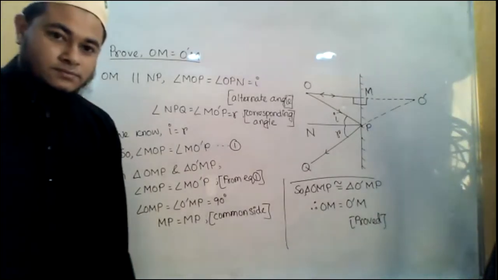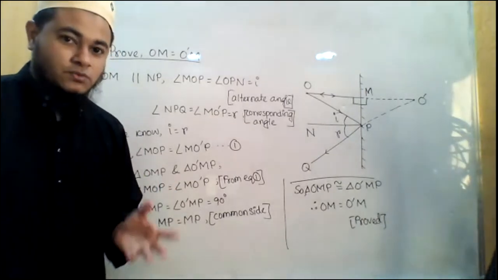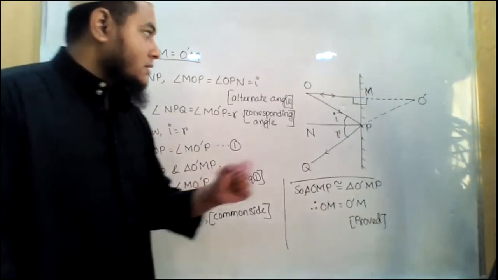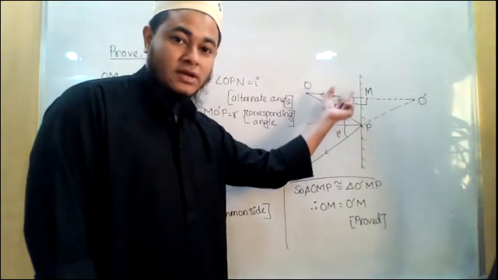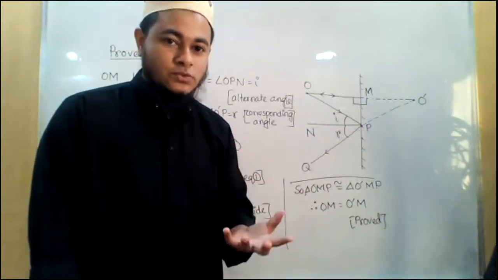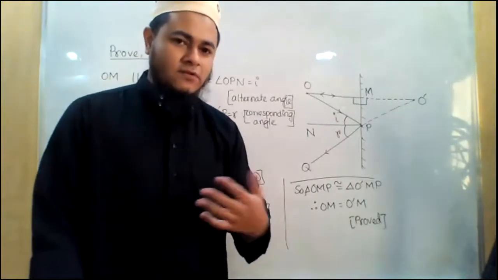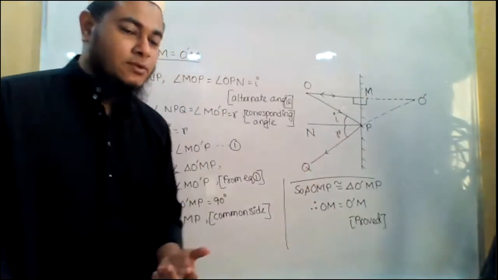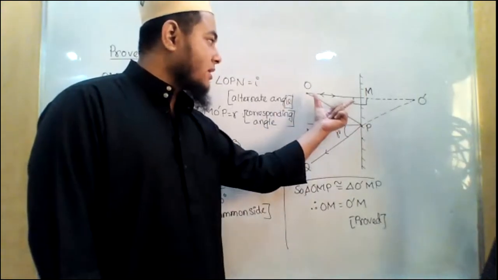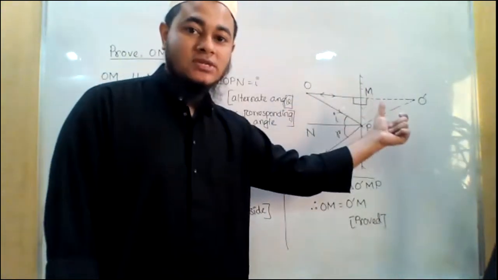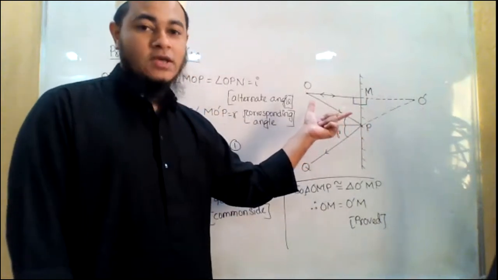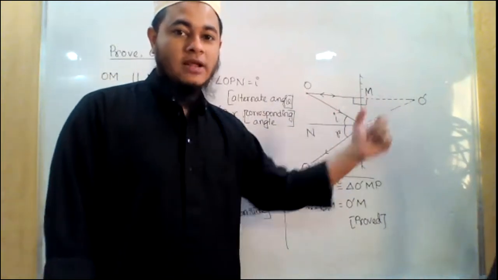If you remember, at the end of our last class, we were discussing a particular topic: the distance of the object from the plane mirror. This is a plane mirror, the mirror that we use in our daily life. In everybody's home, I guess, there is a plane mirror. So the distance of the object from the plane mirror is equal to the distance of the image from the mirror. That means we have to prove that OM is equal to O prime M.